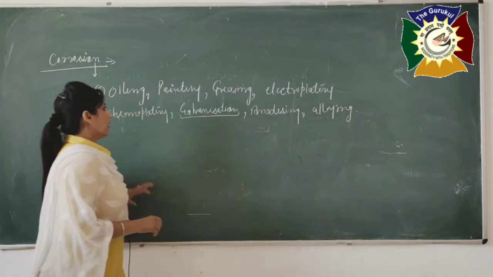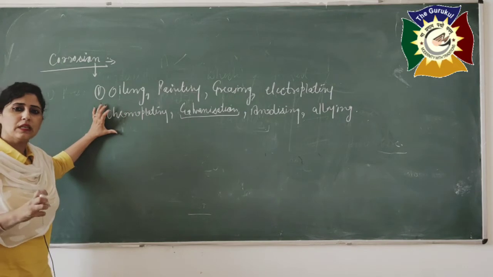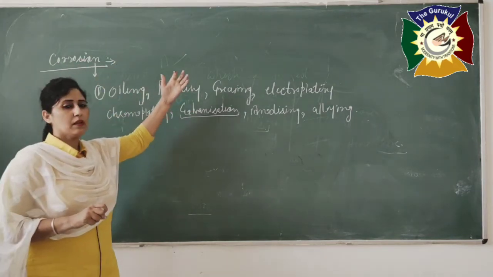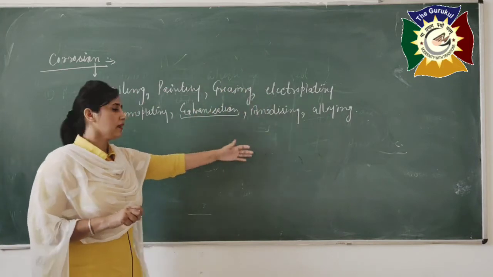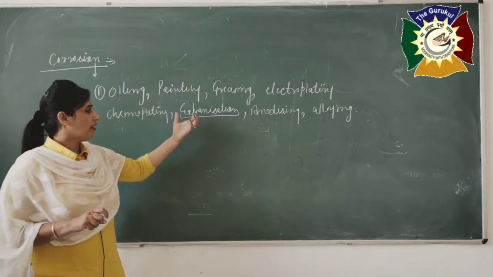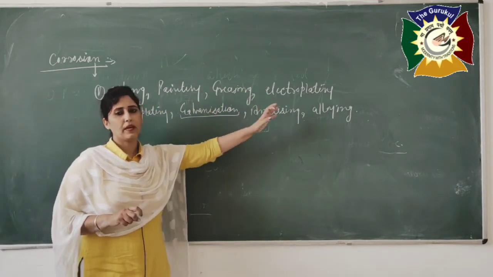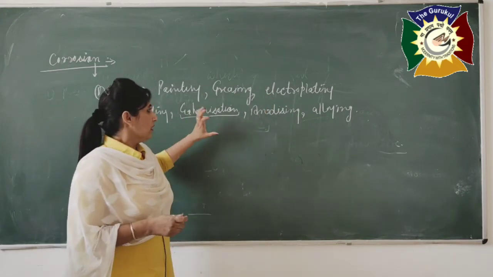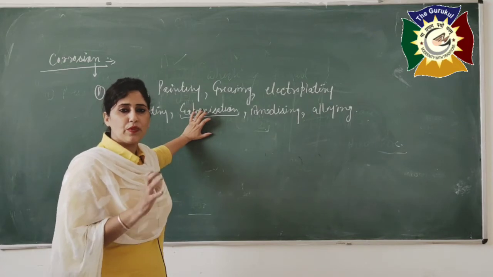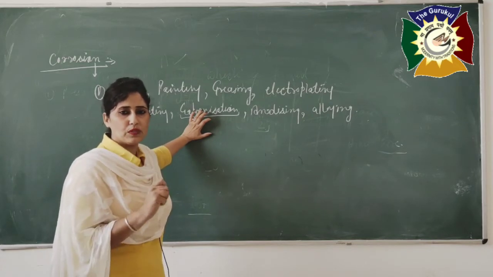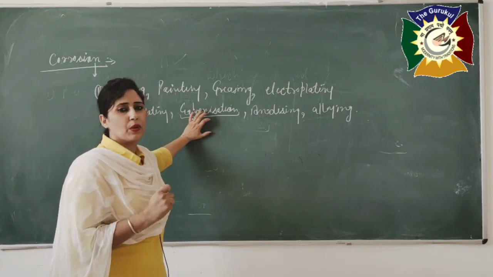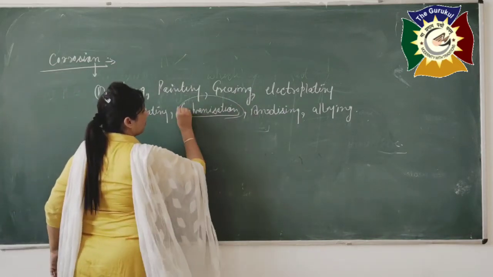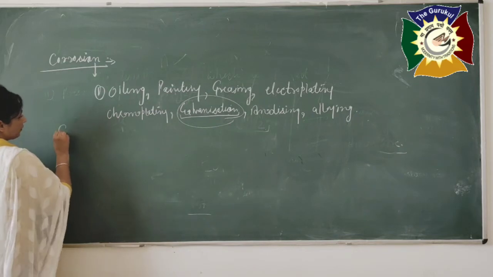Okay. So these are some methods by which we can prevent the corrosion process: by oiling, by painting, by greasing, by electroplating, by chromoplating, by galvanization, by anodizing and by alloying. Means by using such types of methods we can prevent objects from rusting or from the corrosion process. Okay. So see here, what is galvanization? It's a very important term.